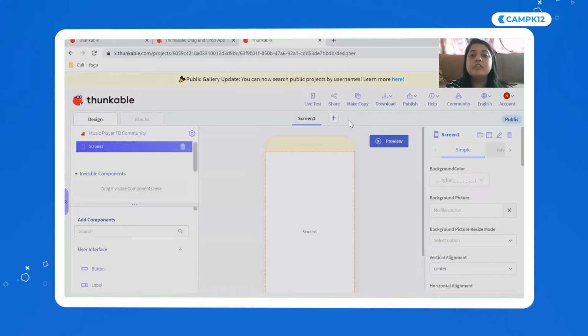Awesome. Okay, so this is Thunkable, guys. Now what exactly happens in Thunkable is we design our music app over here. I love designing music apps. I love designing apps, in fact, because you can actually make things look better. Tell me how many of you, at some point of time, felt like you wanted to have your own app because you did not like the way some app looks?